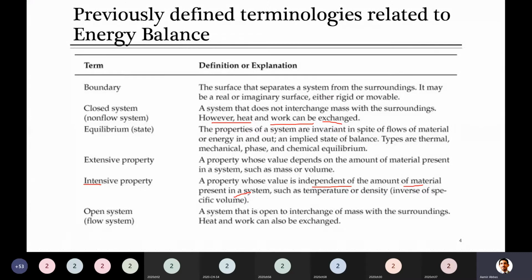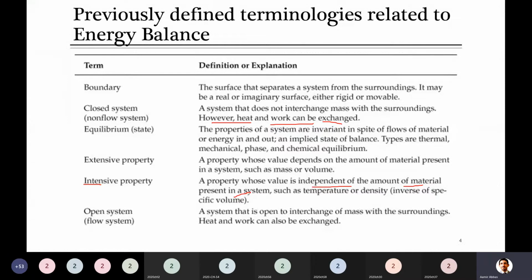The condition here is that it remains at the same temperature, because you know that when you change the temperature, density changes. So I'm saying, keeping all other conditions the same, this property is not dependent on the amount of material. That's called an intensive property.